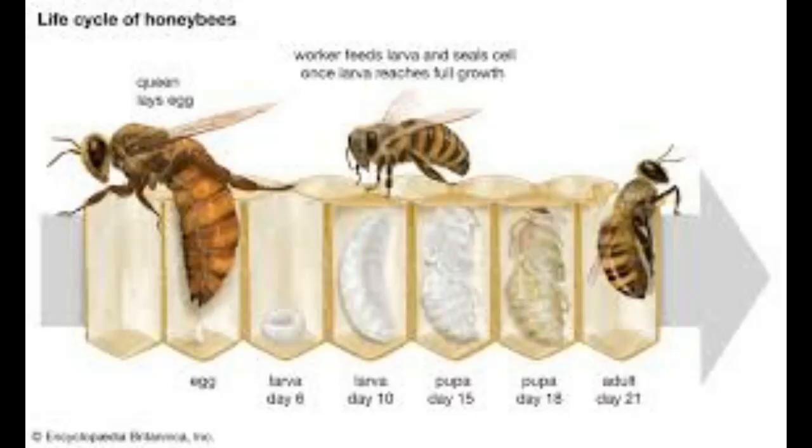Life cycle of honeybee. The life cycle of honeybees is divided into 4 stages: the egg, the larval, the pupal, and the adult stage. Stage 1, the egg stage. Queen bee is the only bee in the colony who is capable of laying about 2,000 to 3,000 eggs in one day. The egg is positioned upright and falls on the side by the 3rd day.